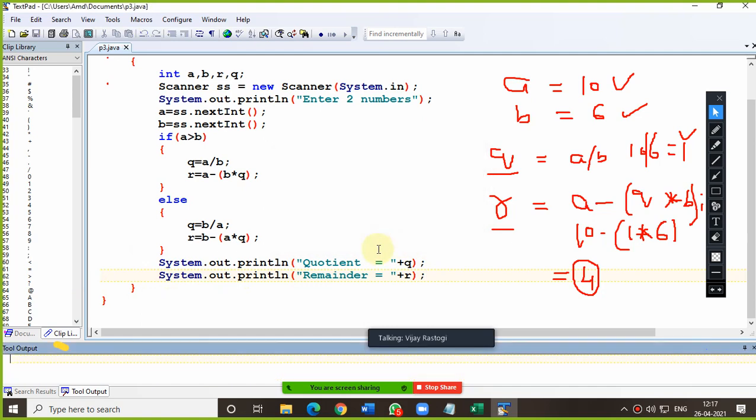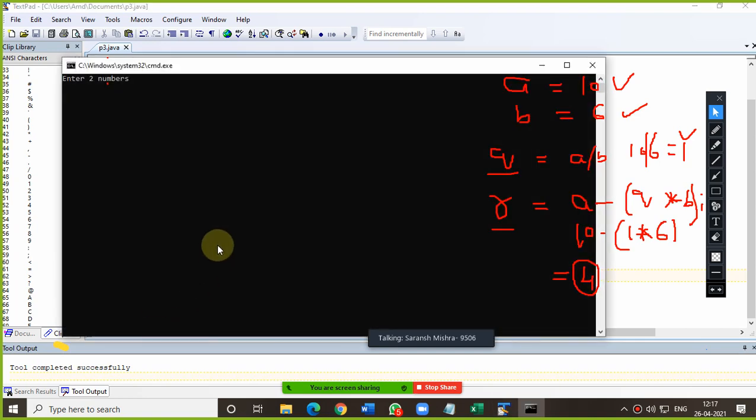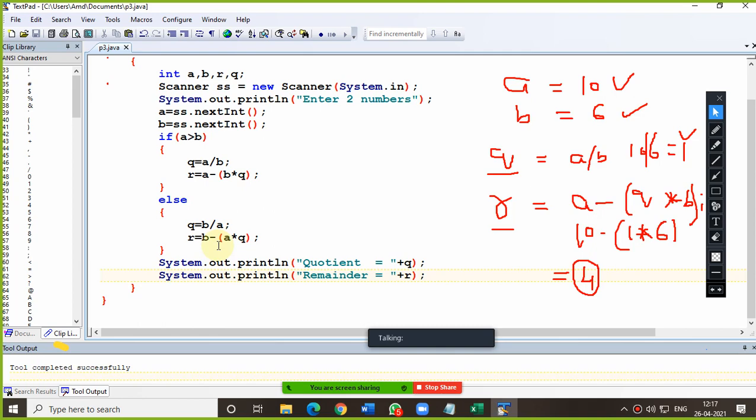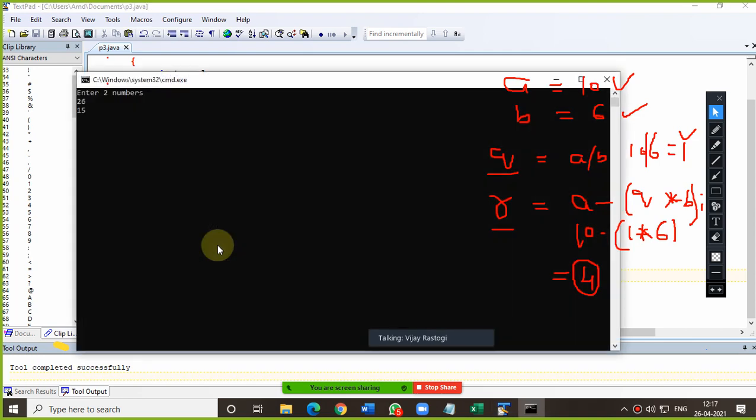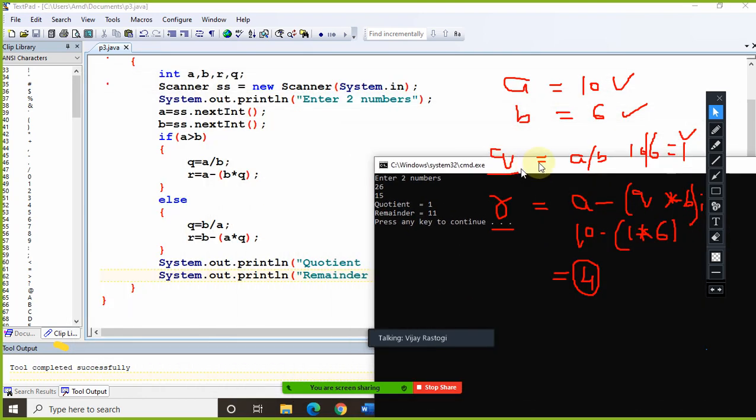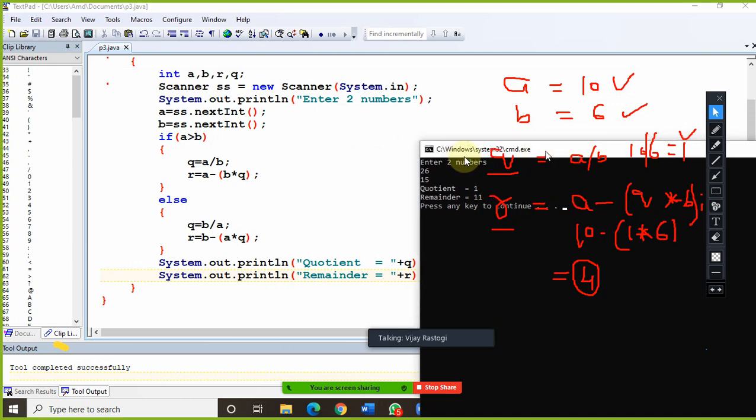In that case, if you are not using this conditional statement, or if you are not finding the smallest and biggest, then if the first number is smaller, you will have a problem. Am I clear? Now see, whatever number you want, you can enter. The quotient is coming here 1, and the remainder is coming here 11. Am I clear on this? Now see one more time. Now the opposite. So the solution is correct. Am I clear on this?